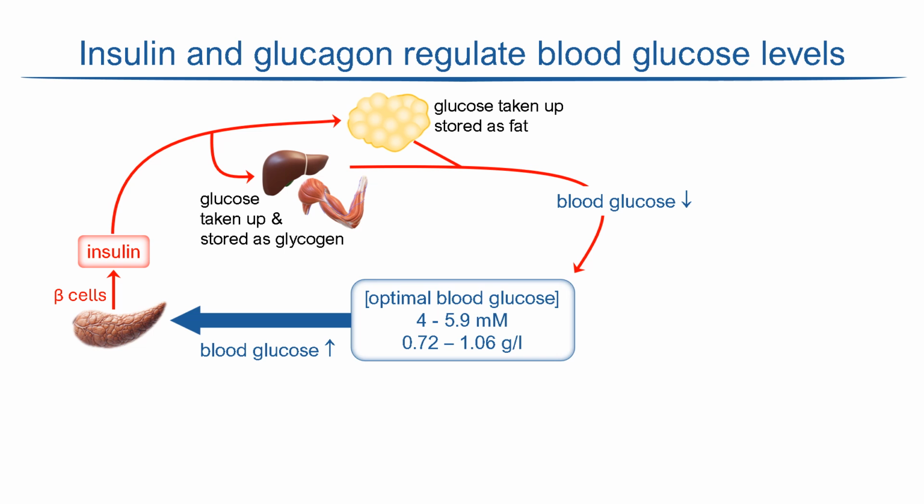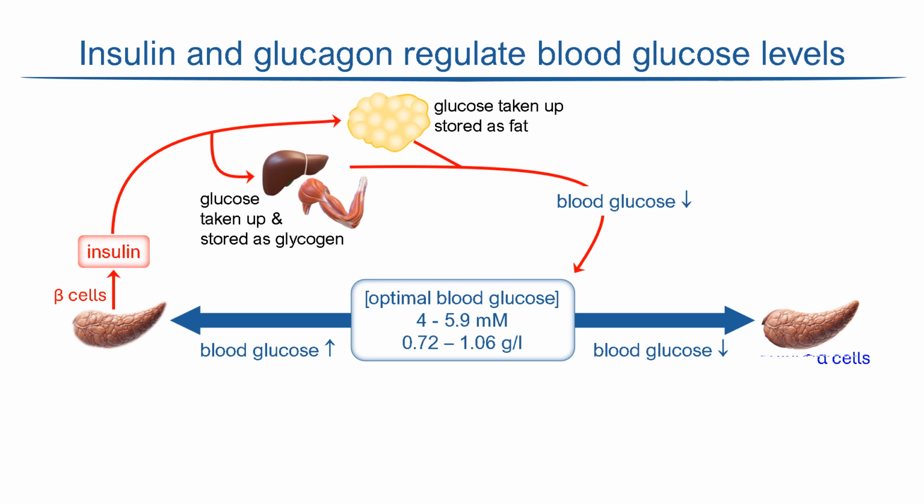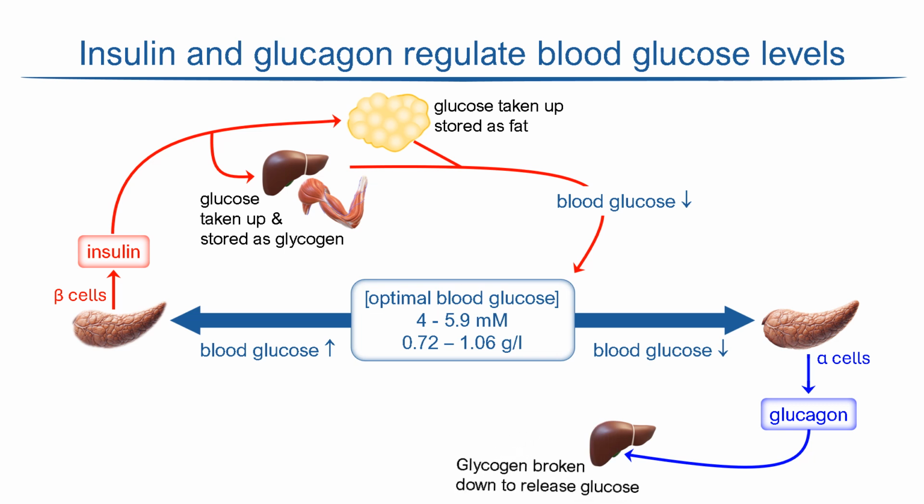When blood glucose is too low, alpha cells in the pancreas release the hormone glucagon. It acts on the liver to stimulate the breakdown of glycogen into glucose, which enters the circulation and restores the glucose level to normal.